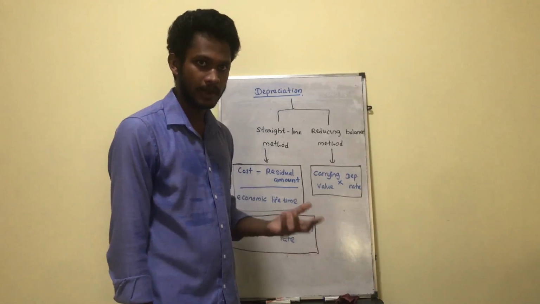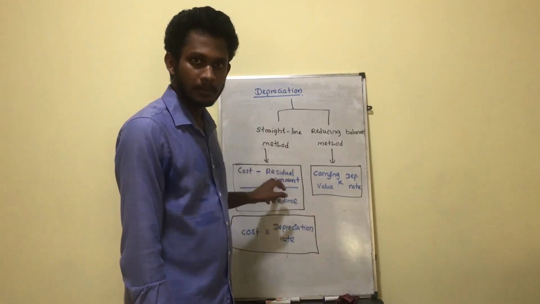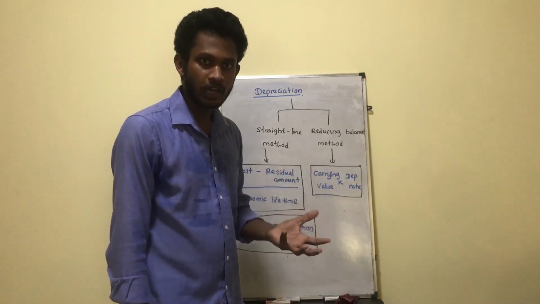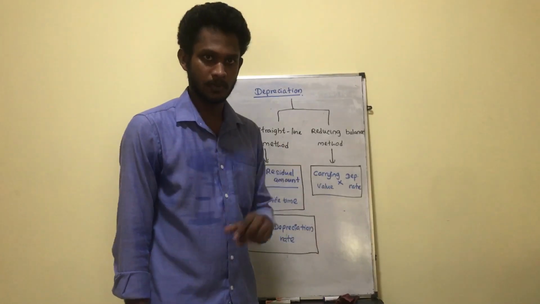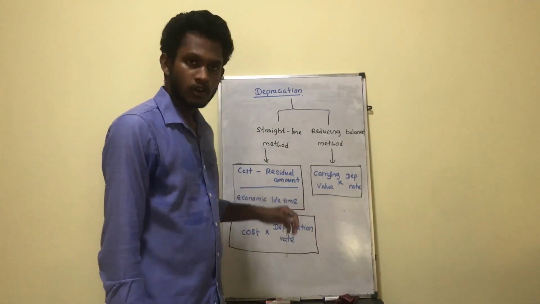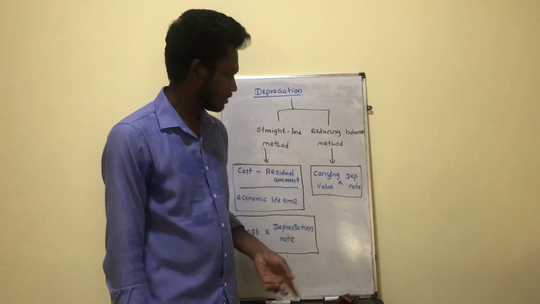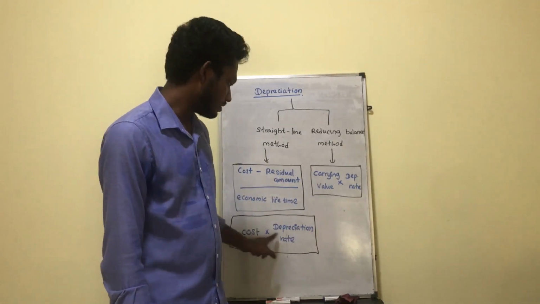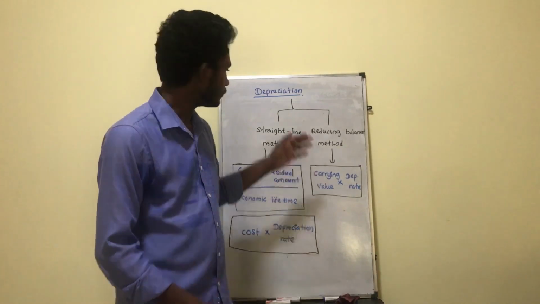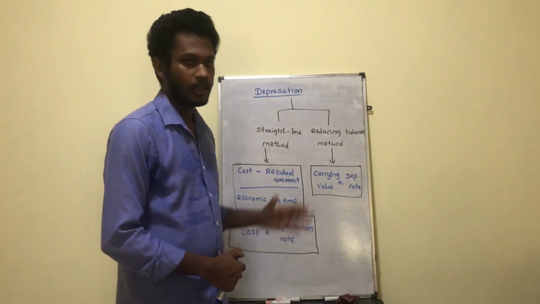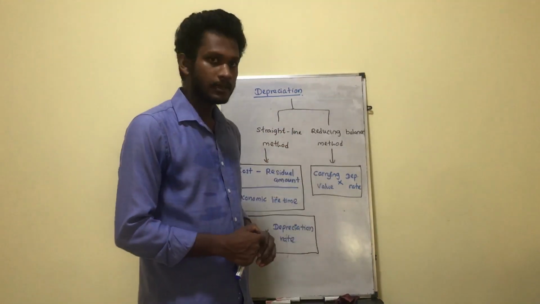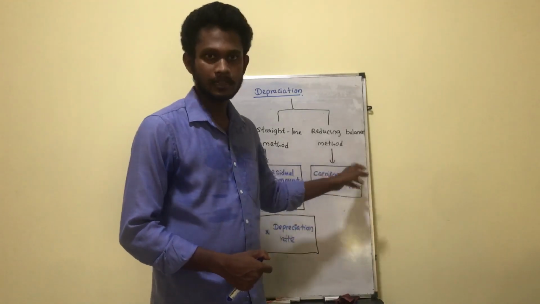So at every year you are getting the same amount of depreciation. Keep in your mind, if you use the straight line method, in every year you are charging the same amount as depreciation, right? If the economic lifetime is not given and only a depreciation rate is given, you have to use this formula: cost into depreciation rate. So the straight line method is very simple. And the other one is the reducing balance method.